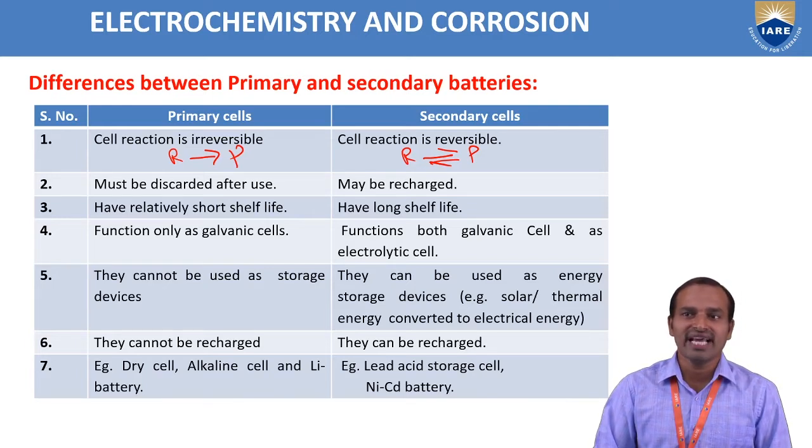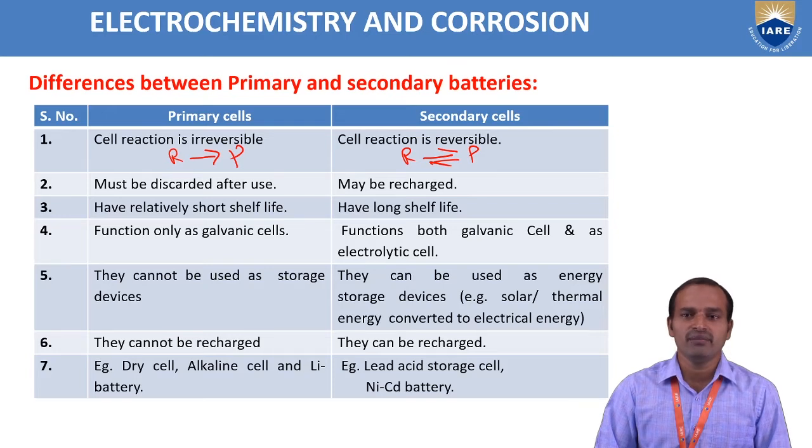Secondary cells can be used as energy storage devices, for example in solar, where thermal energy is converted to electrical energy. Primary batteries can't be recharged. And the secondary batteries are rechargeable batteries, where charging takes place again and again.